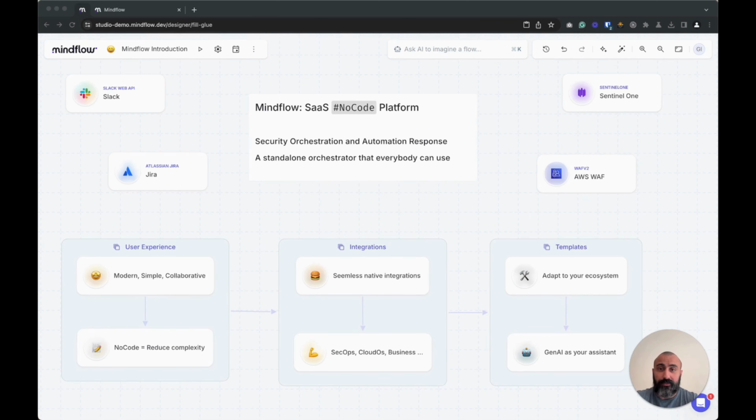We have several seamless native integrations that can target your own infrastructure. And finally, various templates that can be adapted to your ecosystem, and that can also be used with GenAI in order to help you out. This is our workspace view.